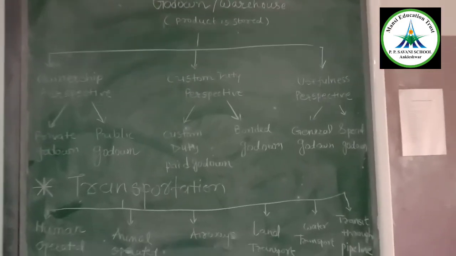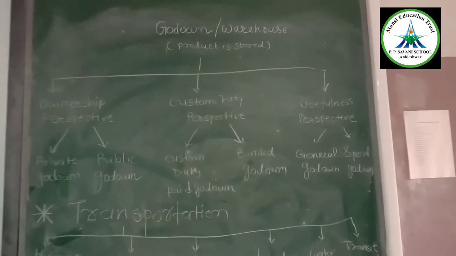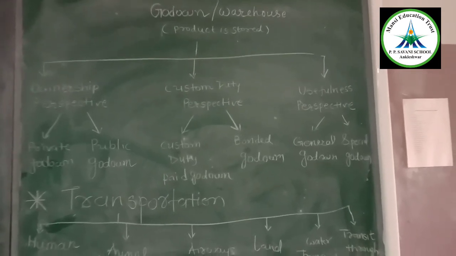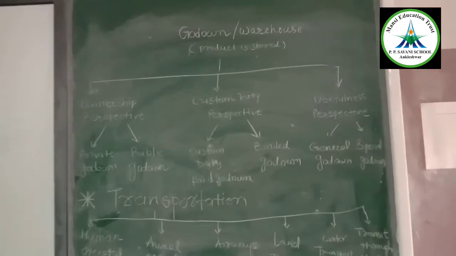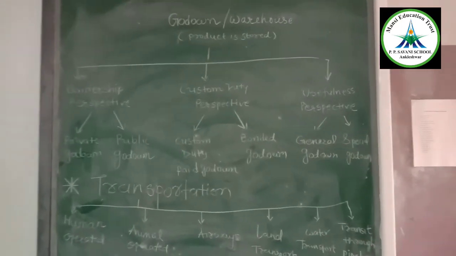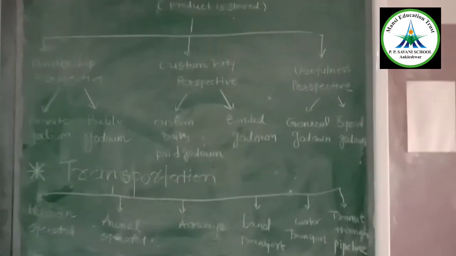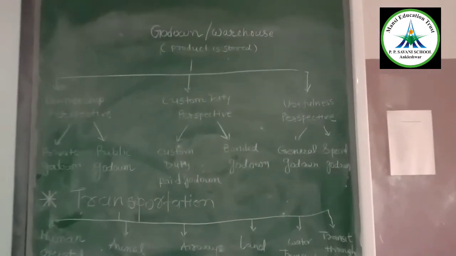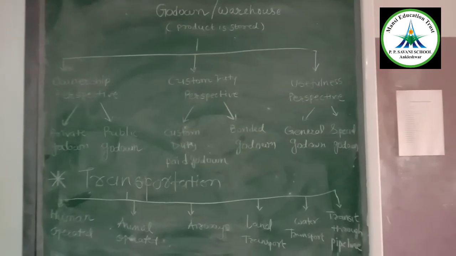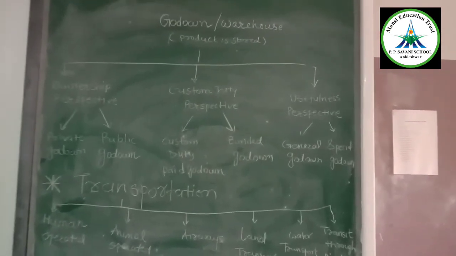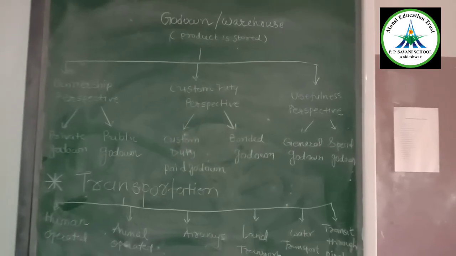Hello everyone. Today we are going to learn about godown, or you can say warehouse. In general terms, you know what a godown is. There are certain products which are not used immediately. They need to be stored at a particular place so that their quality cannot be damaged. The place where these products are stored is known as a godown.